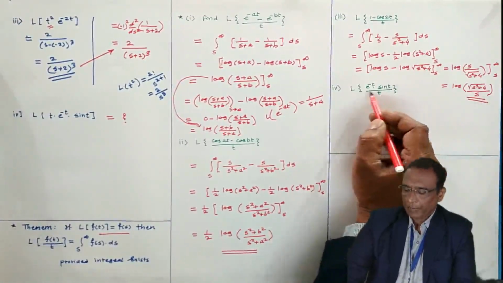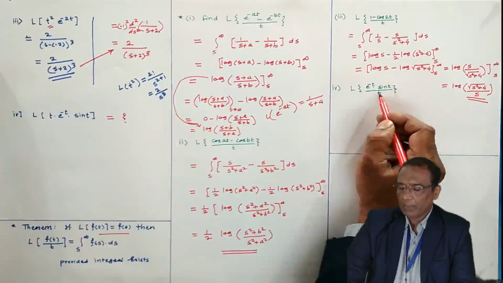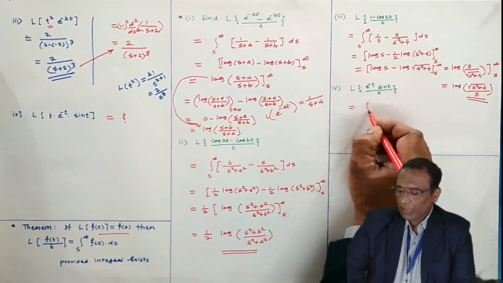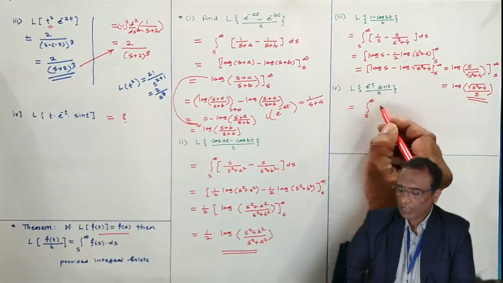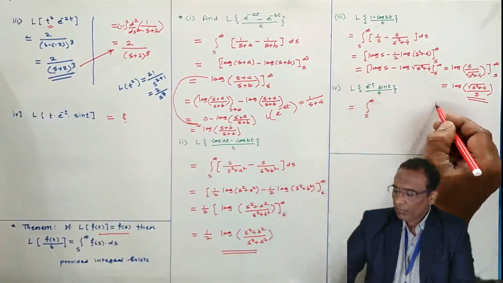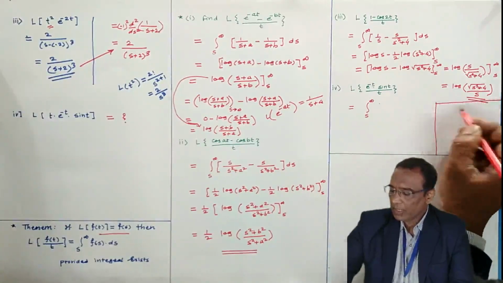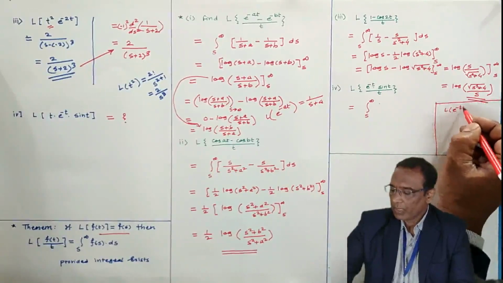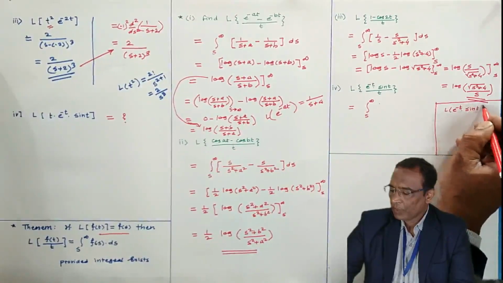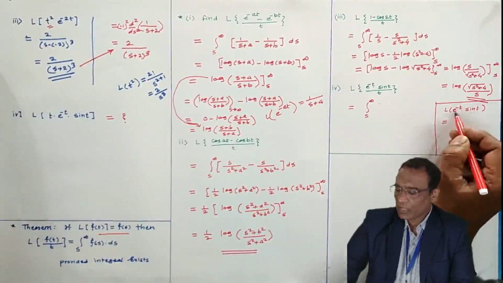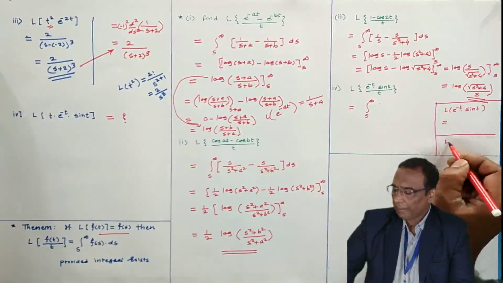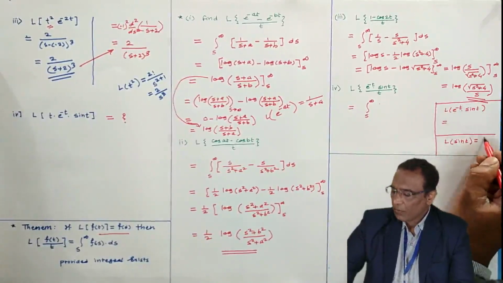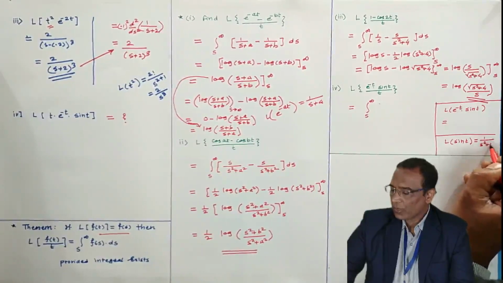Now same thing here. Laplace of e to the power minus t sin t by t. What I have to do? Integral s to infinity I have written because of the t which is present in the denominator. Laplace of e to the power minus t sin t I want. You can use the shifting theorem because the function is multiplied by e to the power minus t. So take Laplace of sin t, or Laplace of sin 1t you can say, 1 by s square plus 1 square.